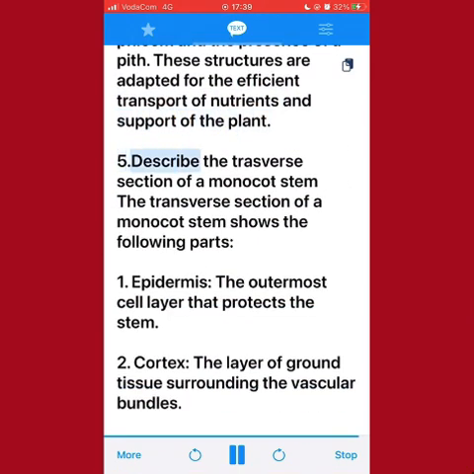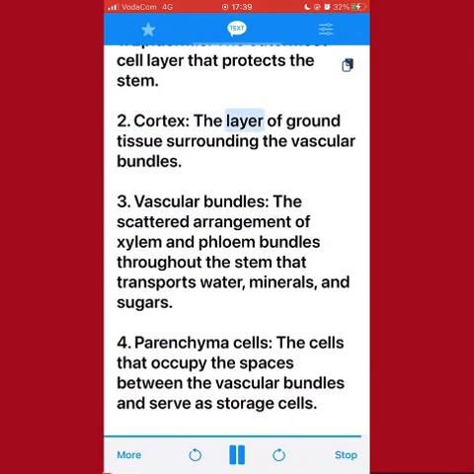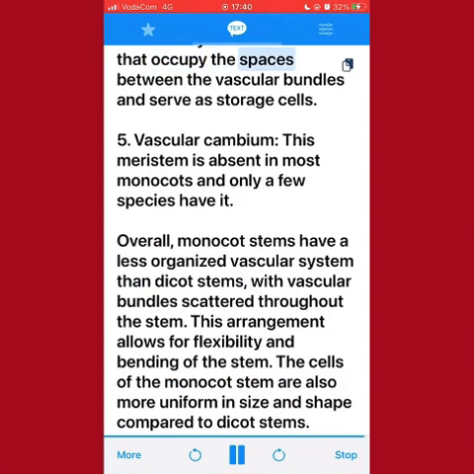5. Describe the transverse section of a monocot stem. The transverse section of a monocot stem shows the following parts. 1. Epidermis, the outermost cell layer that protects the stem. 2. Cortex, the layer of ground tissue surrounding the vascular bundles. 3. Vascular bundles, the scattered arrangement of xylem and phloem bundles throughout the stem that transports water, minerals, and sugars. 4. Parenchyma cells, the cells that occupy the spaces between the vascular bundles and serve as storage cells.